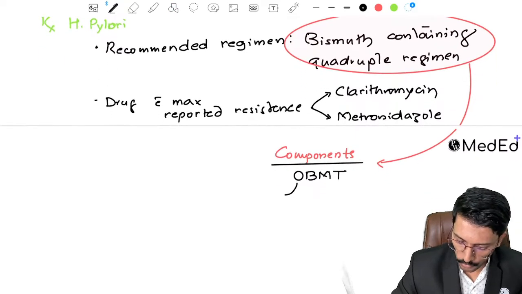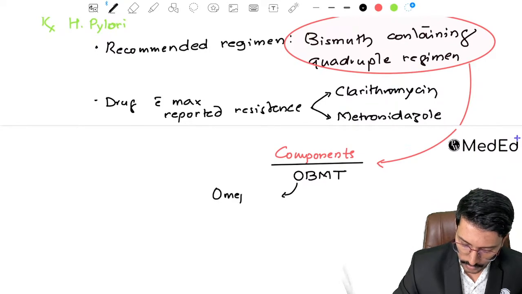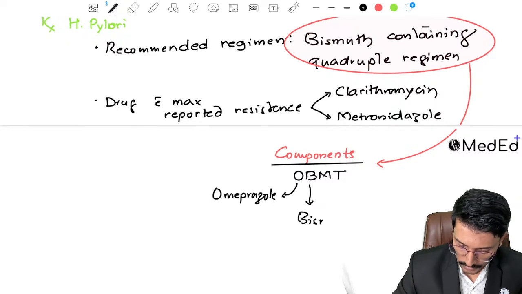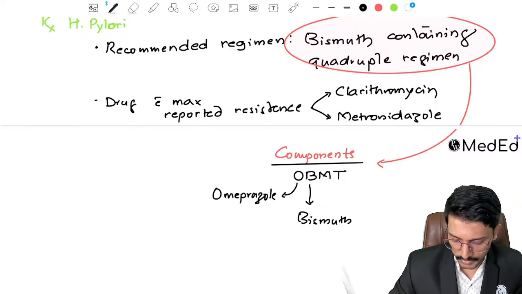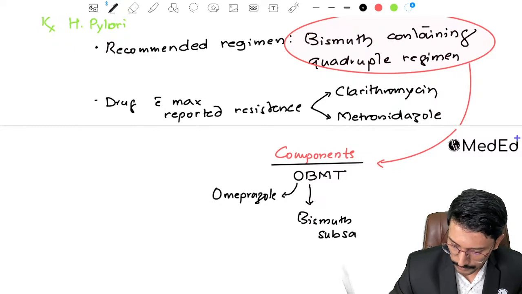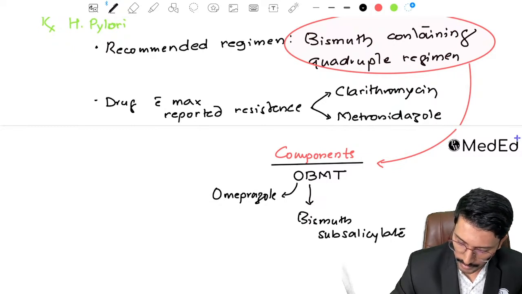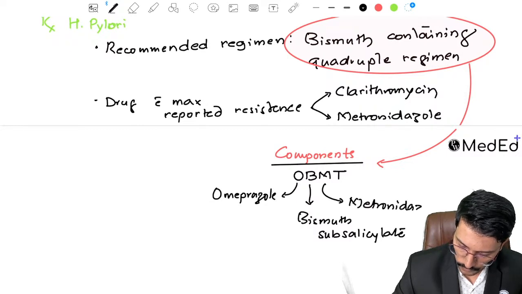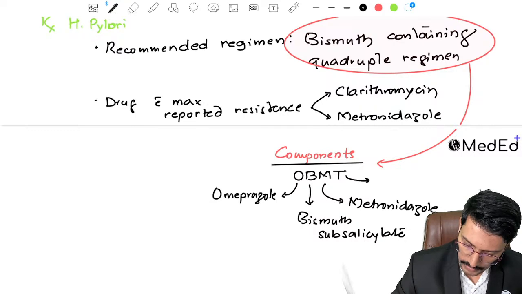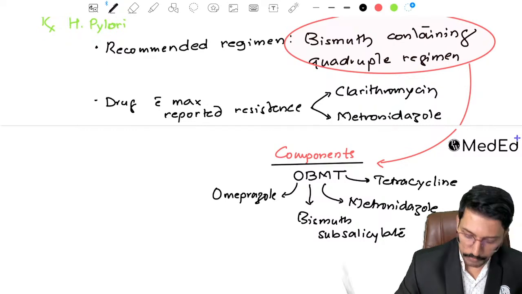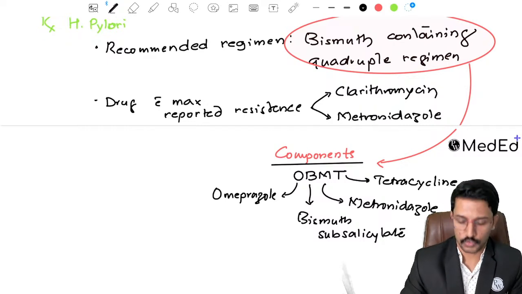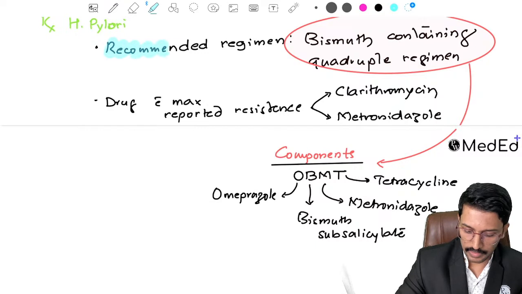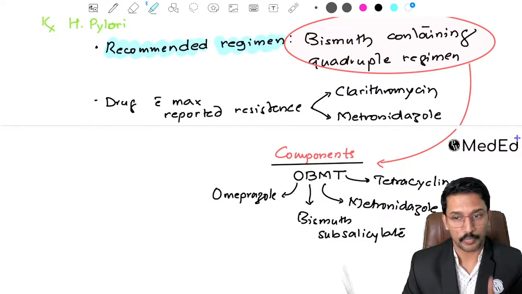OBMT. O stands for omeprazole, which is a PPI, right? B stands for bismuth, bismuth subsalicylate or bismuth citrate, any bismuth salt. M stands for metronidazole, and T stands for tetracycline. So this is the preferred or first line medication when it comes to India. This is the recommended regimen currently. We no longer stick to using triple drug regimen.